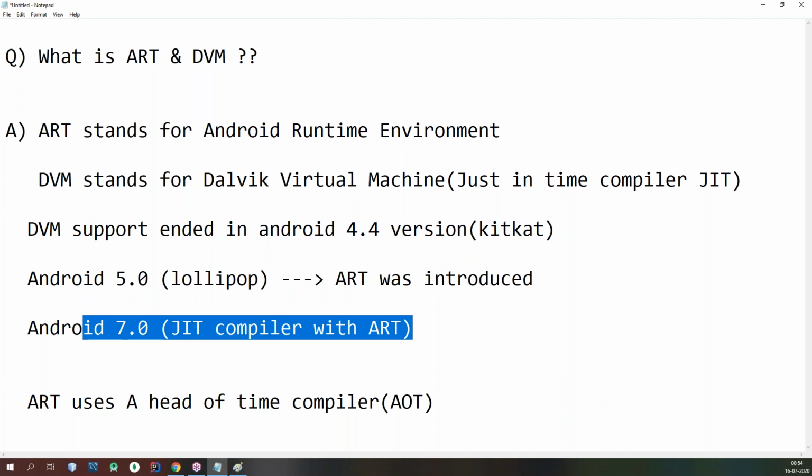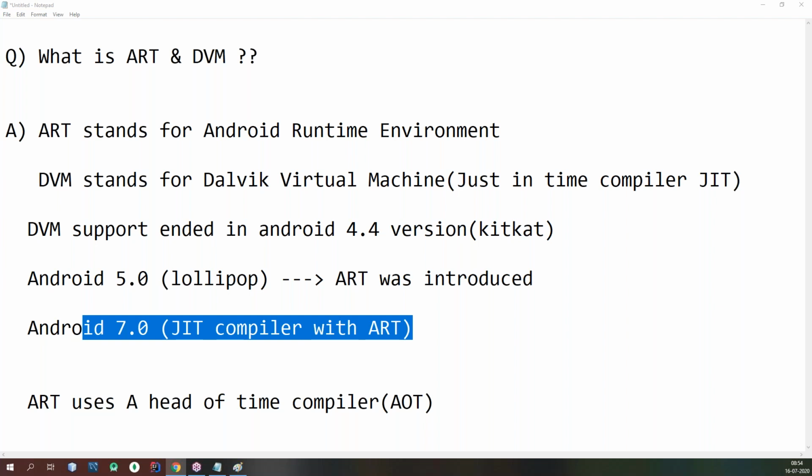ART already converts into machine code, so what will JIT do in Android? Generally, JIT, the just-in-time compiler, takes care of code profiling. Code profiling is used by the Android runtime as a support to improve performance of our Android application.